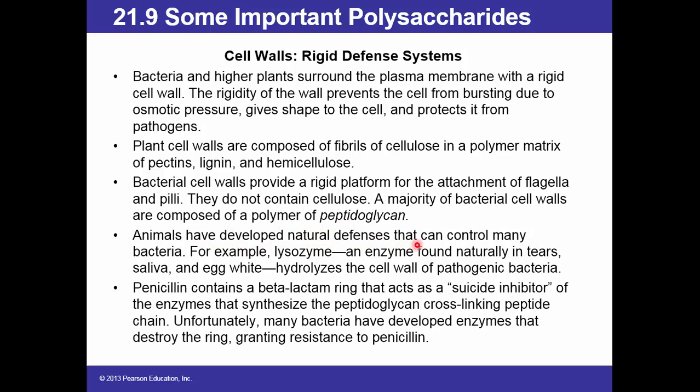Animals have developed natural defenses that can control many bacteria. For example, lysozyme, an enzyme found naturally in tears, saliva, and egg white, hydrolyzes the cell wall of pathogenic bacteria. Then lysozyme is the enzyme that is responsible for hydrolyzing the cell wall of bacteria. Penicillin contains a beta-lactam ring that acts as a suicide inhibitor of the enzymes that synthesize the peptidoglycan cross-linking peptide chain. Unfortunately, many bacteria have developed enzymes that destroy the ring, granting resistance to penicillin.